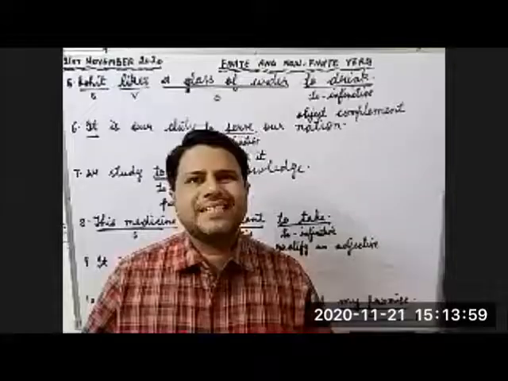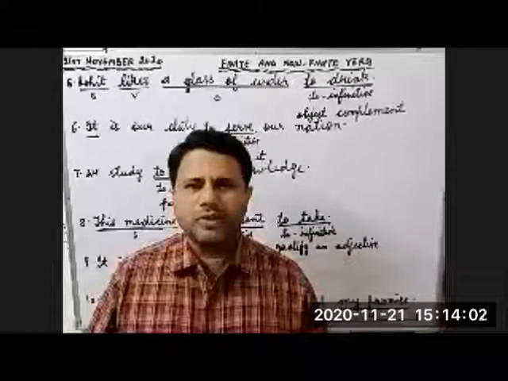Children, in the third lecture, we were discussing the definition of infinitive. We have discussed the definition with examples. Then we move to to infinitive. We have already discussed the uses of to infinitive, where we use it and how we use it. We were discussing the examples. We had completed 4 examples. Now let's continue with the other examples so that we can know how to use to infinitive differently.